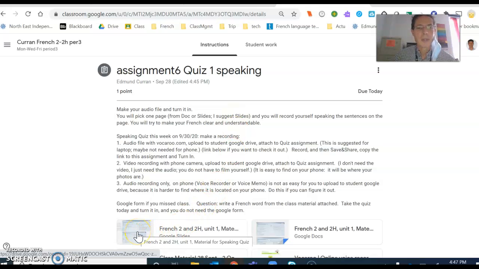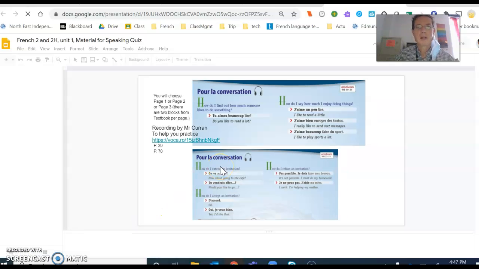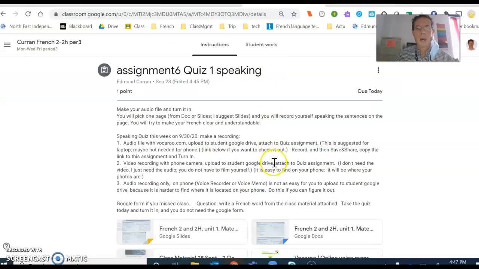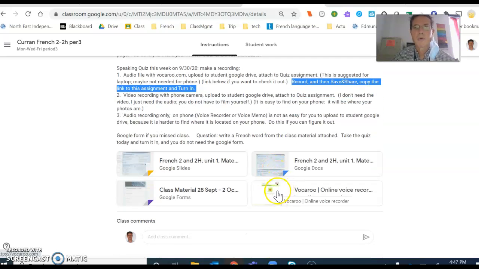So I'm going to open that. I will read this page here that we look at. Je retourne. Here comes Vocaroo. Here are the instructions with vocaroo.com. You make a recording. Here's the instructions here. Make a recording, then hit save and share, and then copy the link to this assignment and turn it in. So here comes Vocaroo.